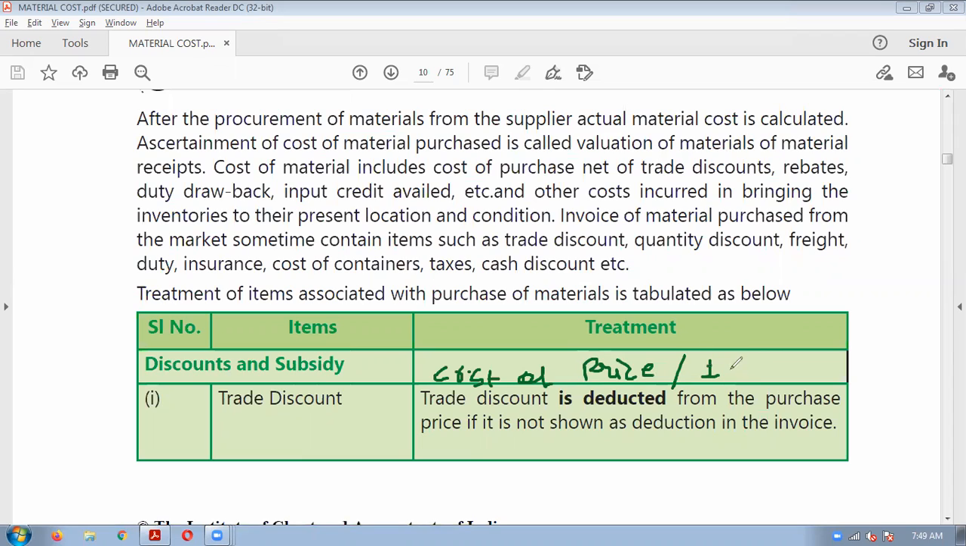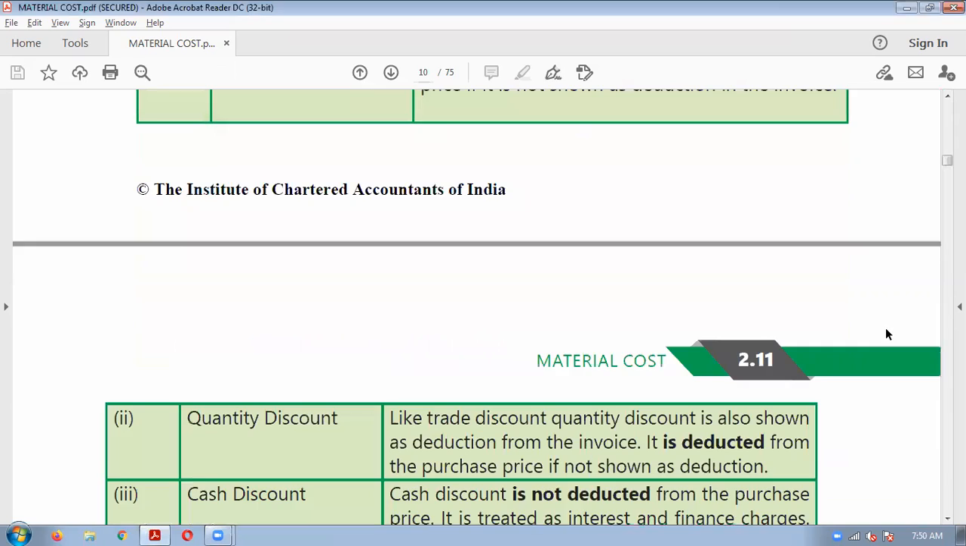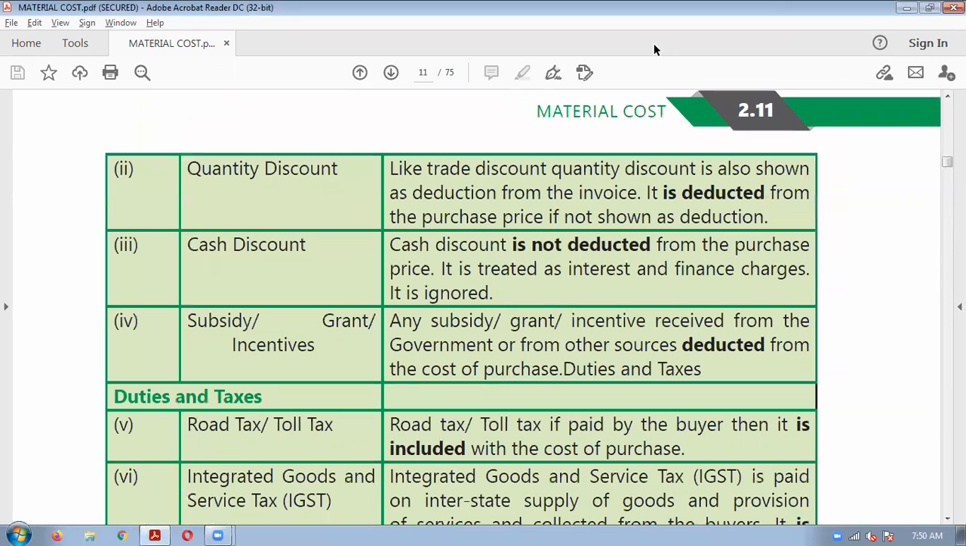Invoice price. Okay, this will be your invoice price. From invoice price, whatever thing you will reduce and add, that we will discuss now. See, if trade discount is there, what you should do? You should less trade discount. Okay, trade discount you should less. Quantity discount you should reduce less.